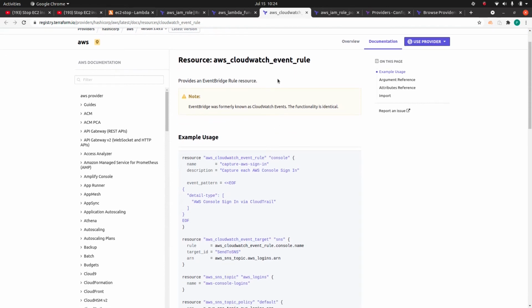So basically you need to go through their website at least once and try to figure out what exactly is going to match your requirement. So we are going to define a resource called CloudWatch event rule. Let me start coding it and then I will show you the name and the description. Or let me copy paste this code.